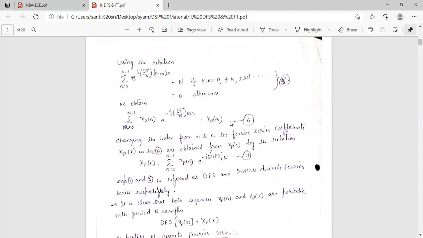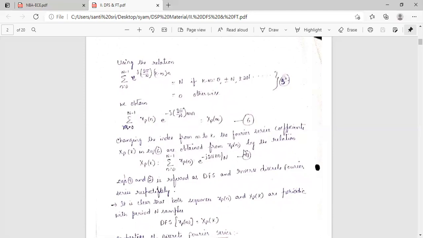Now this is equation number 6. Now changing the order index from m to k, the Fourier series coefficients Xp of k in equation number 6 are obtained from xp of n by the relation: Xp of k is equal to sigma n is 0 to N minus 1 xp of n into e power minus j 2 pi kn by N. Here m is replaced by k. That is equation number 7.